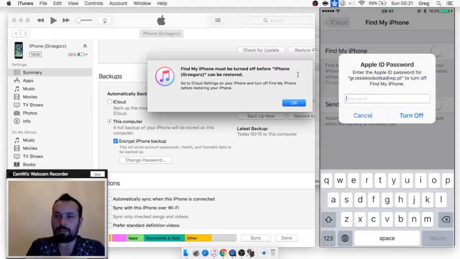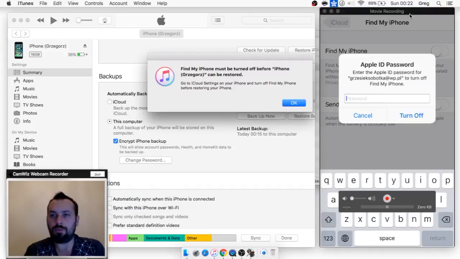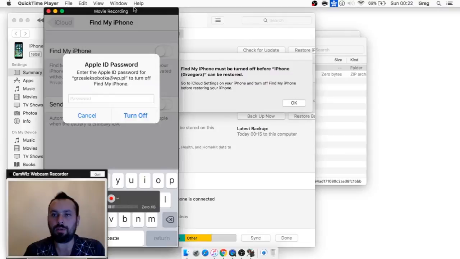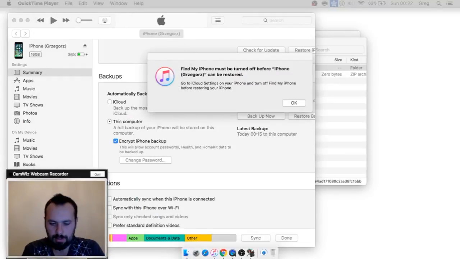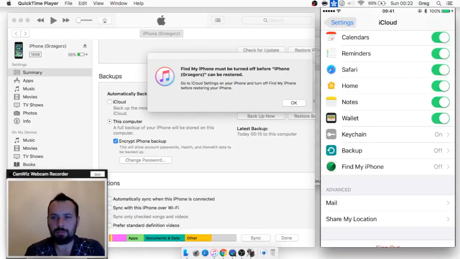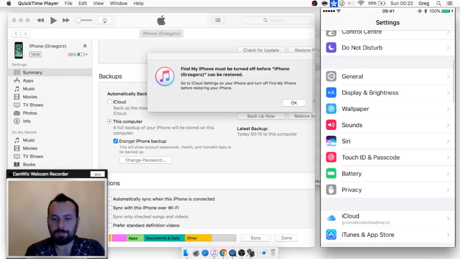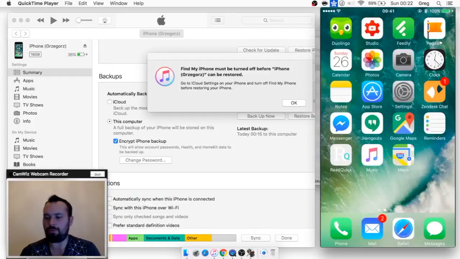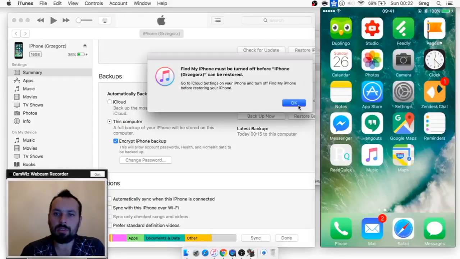Okay, and it will ask you for your Apple ID password, so let's type it. And when you type it, it's allowed to be turned off. So we can go back to erasing an iPhone. Let's click OK.